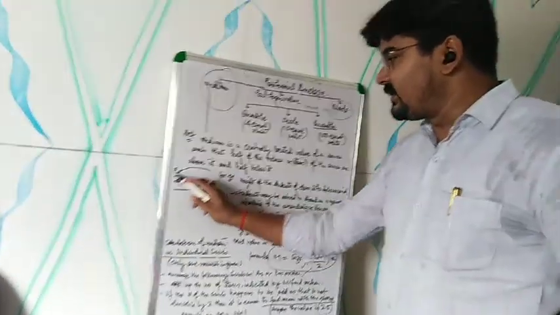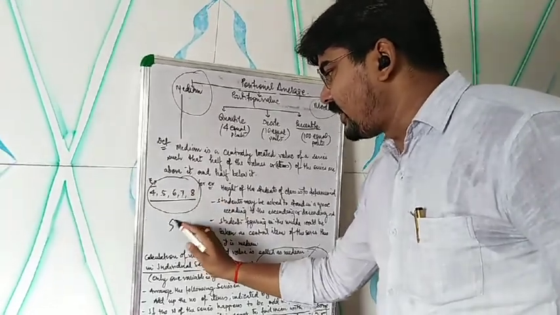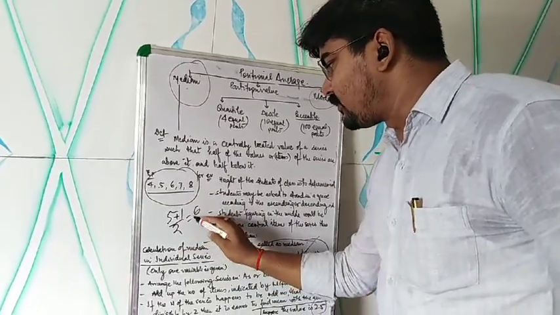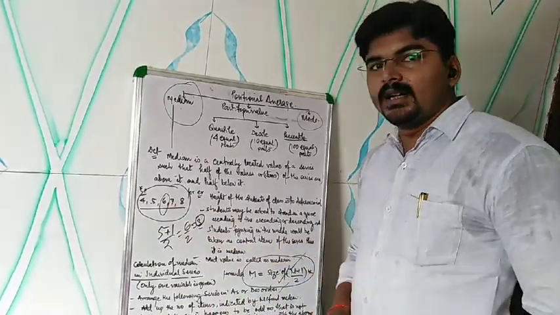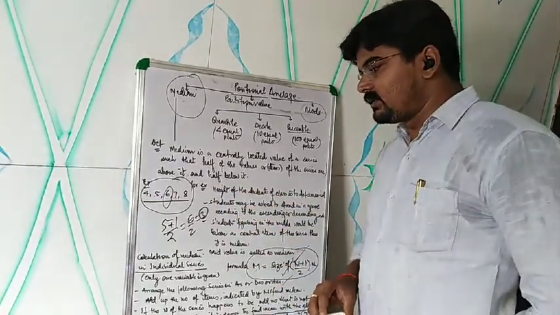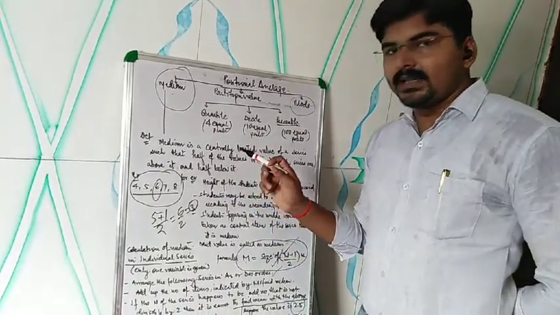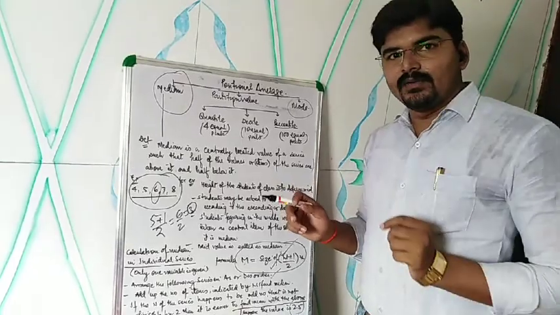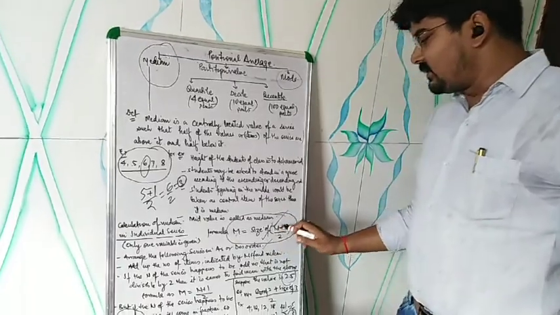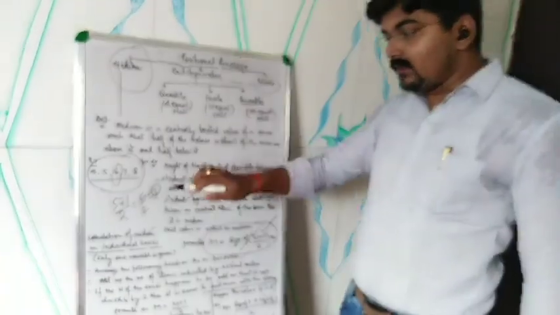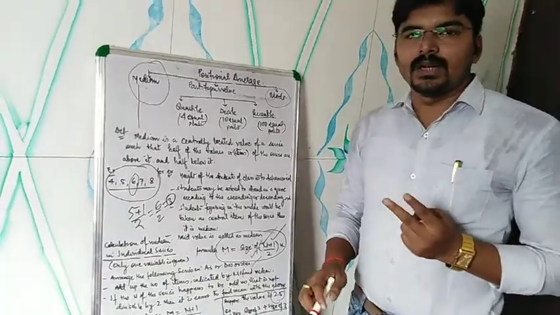Let us see how you calculate if the series has an odd number of items. That is 1, 2, 3, 4 and 5, means 5 plus 1 upon 2, that is 6 upon 2, which is 3, means the third value is the median. What is the third value? 6 is the median. So in this type of question in an individual series, the median can be easily calculated by just checking whether it is an odd or even number. If it is odd, simply this formula is used. If it is even, then it is the average of the two middle values, and only then will you be able to calculate the median.